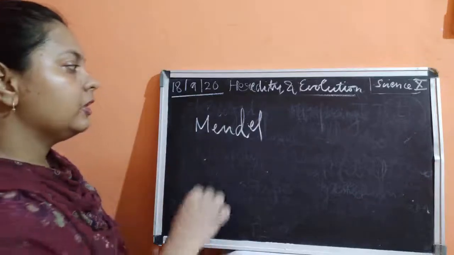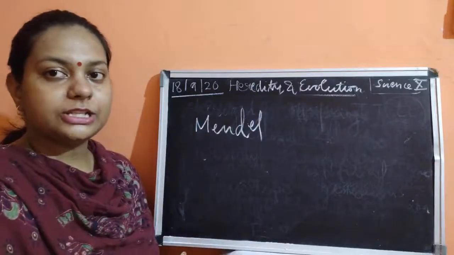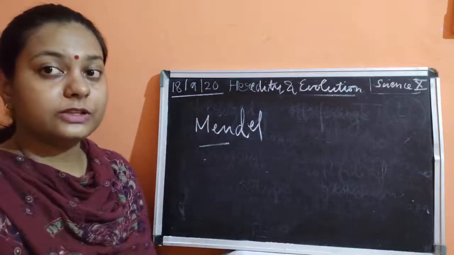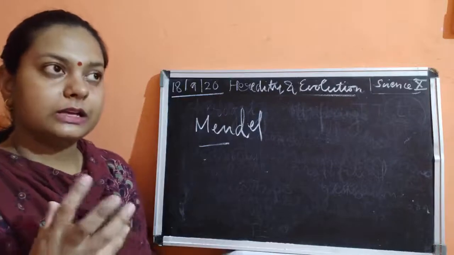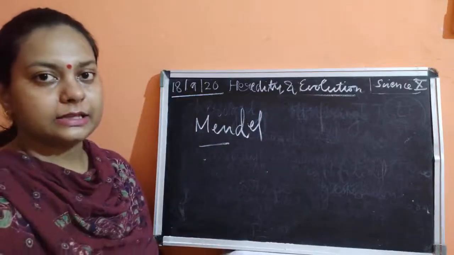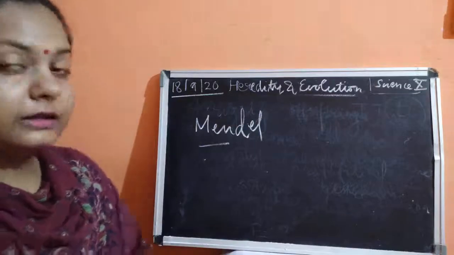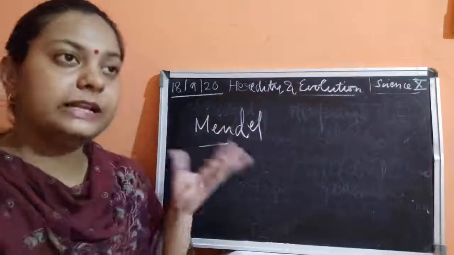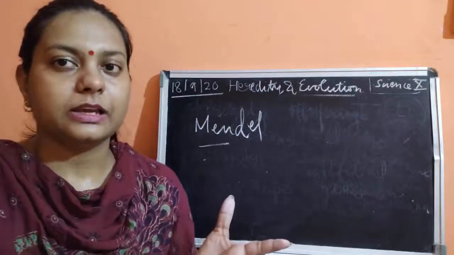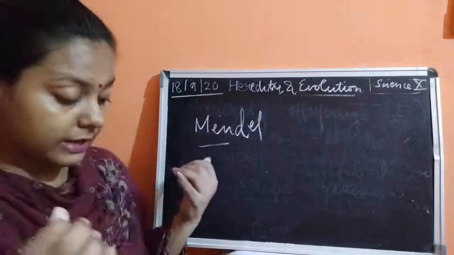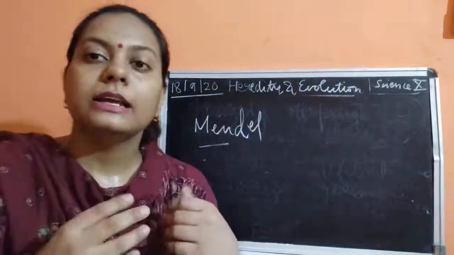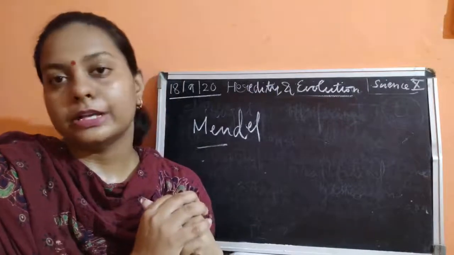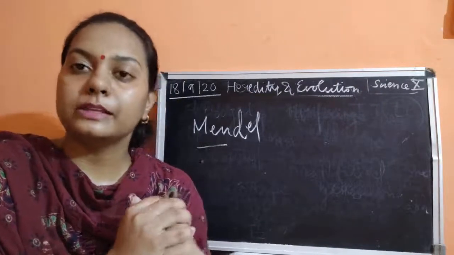Mendel, or Gregor Johann Mendel, G.J. Mendel, is his full name. He was not a biologist, he was a statistician, a person who always studied statistics. He studied calculations, and on the basis of those calculations he designed the backbone of genetics. Mendel discovered many laws, especially three laws, which contributed a lot towards genetics.